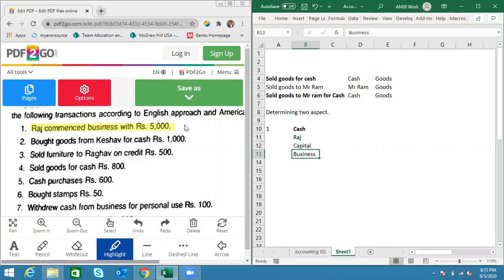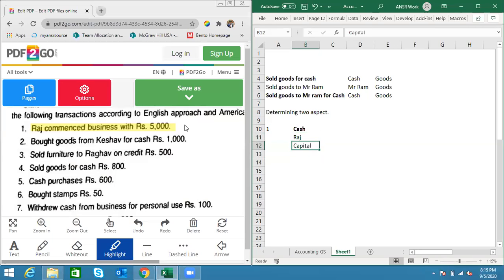That will never happen. So by the same logic, in a company, its own account will never be there. It's as simple as that. So we won't have the business account at all. It's a very logical thing to understand. I'm deleting that first. Now let's come to Raj account and capital account.